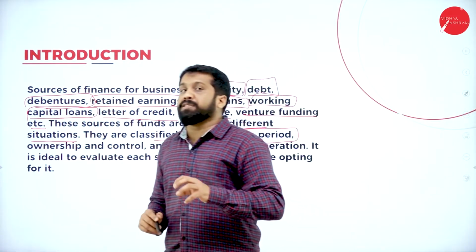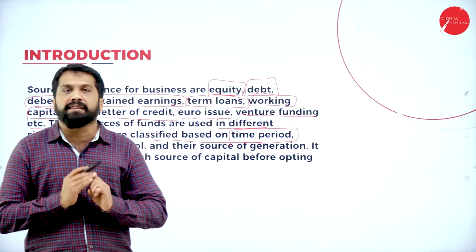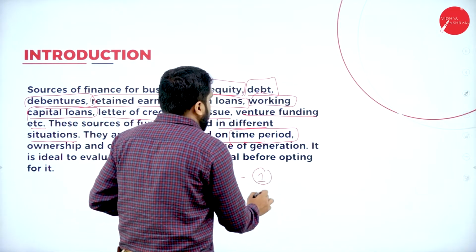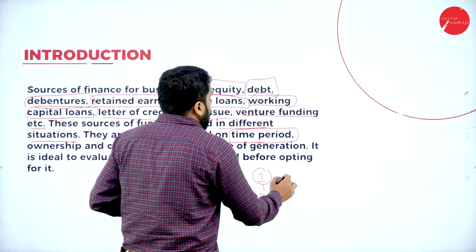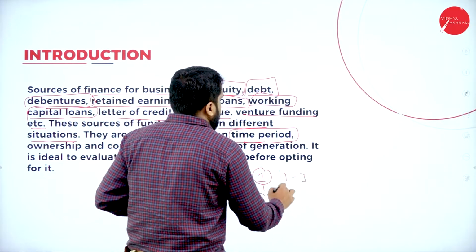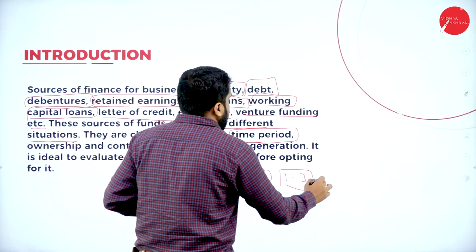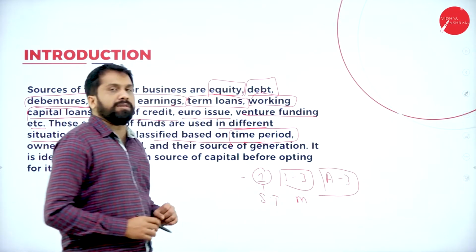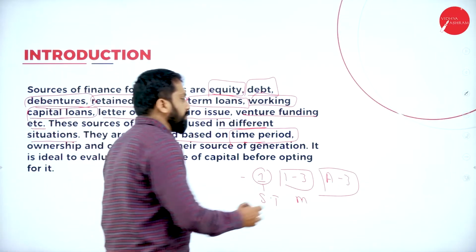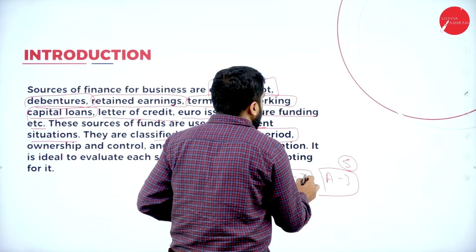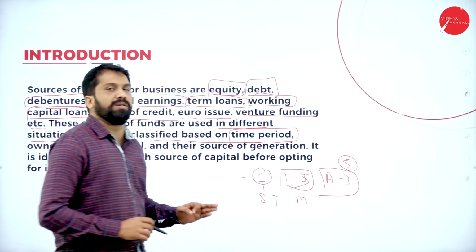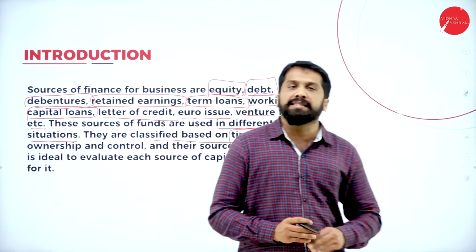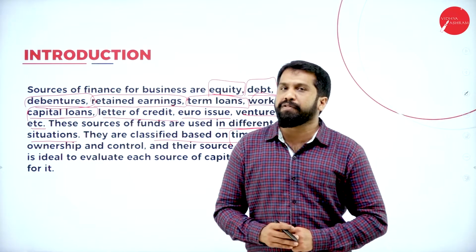Up to 1 year we can call it short term. 1 to 3 years we can call it medium. Above 3 years we can call it long term. Normally long term starts from 5 years. Above 5 years we can call it long-term sources of finance.